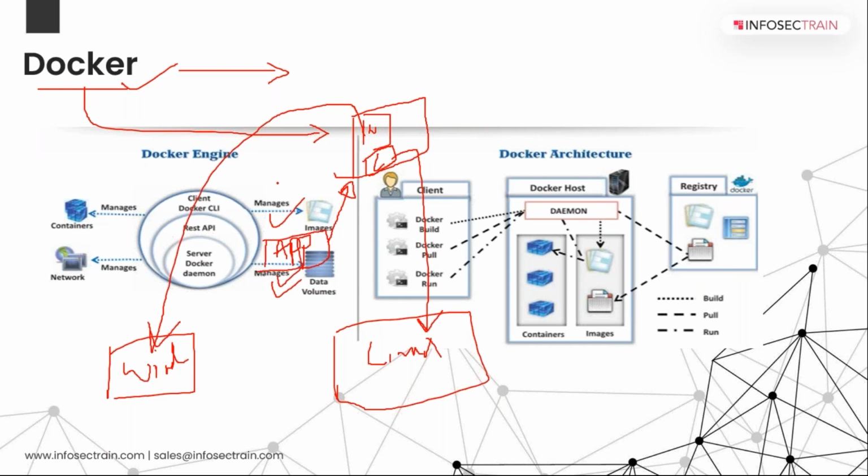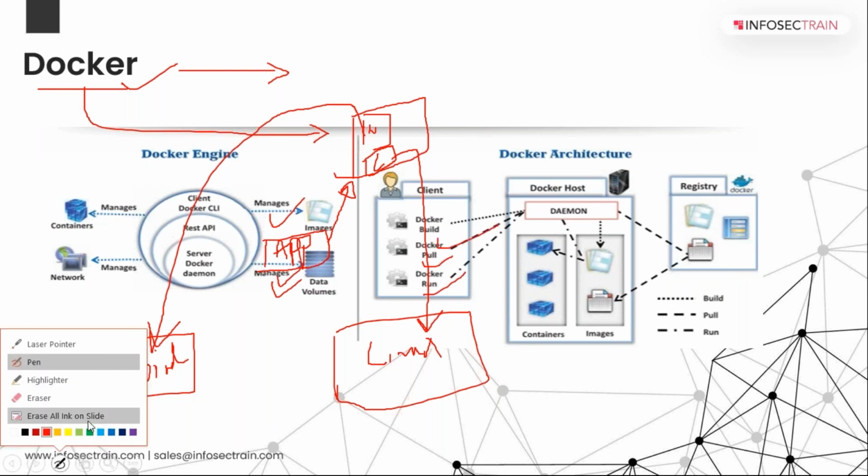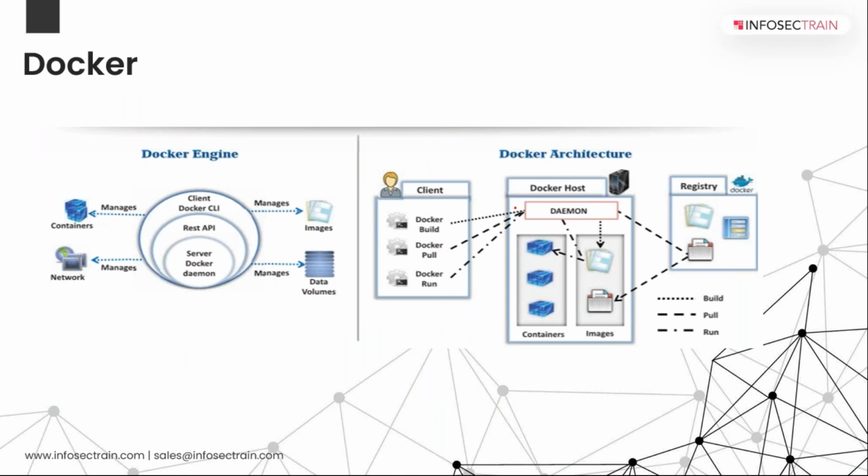Now we don't use the terms download and so on in Docker. We use pull, run, and build. When we talk about Docker architecture, we use the terms build, pull, run. If I'm a developer, I can build an image. If I want to use some container image from Docker, I will pull that particular thing. Then after pulling it into my system, I will run it, so that I can save space in my operating system. So we use these three terms: build, pull, and run.